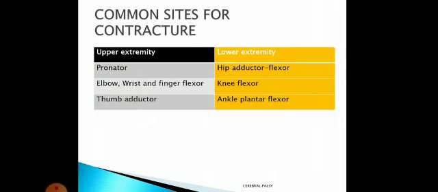Now for the lower extremity, the common sites for contracture are hip adductors and flexors, knee flexors and ankle plantar flexors. Generally adductors and flexors of the hip have spasticity, that's why they also get contracture. Knee flexors, those are hamstrings, getting contracture, and ankle plantar flexors, so calf muscles, getting contracture.